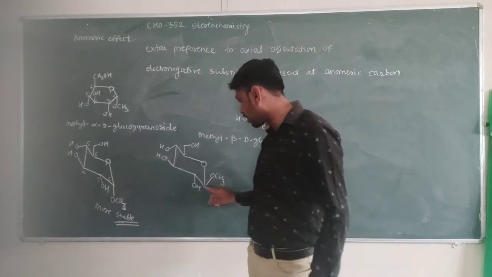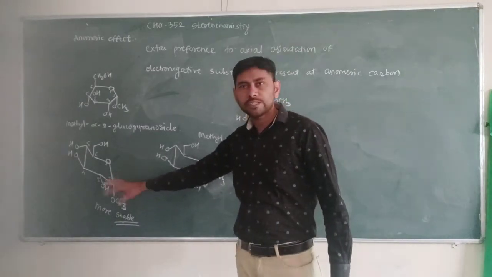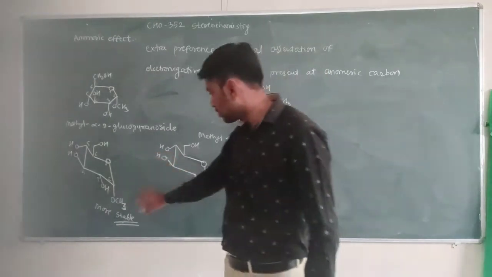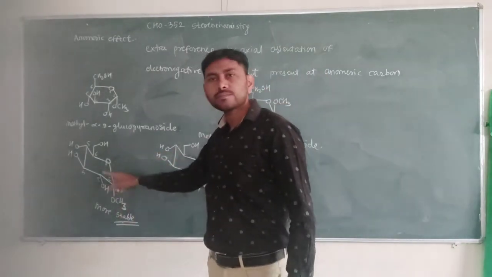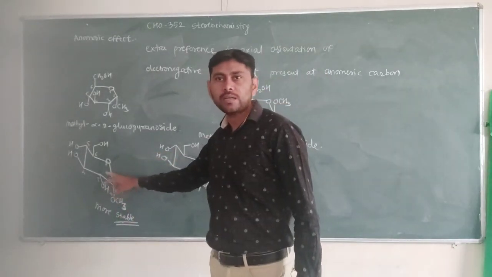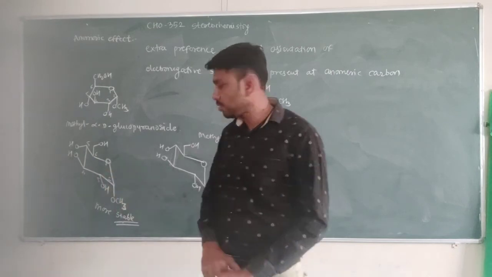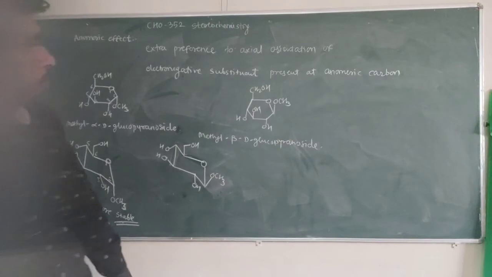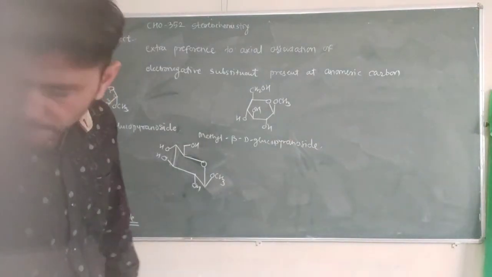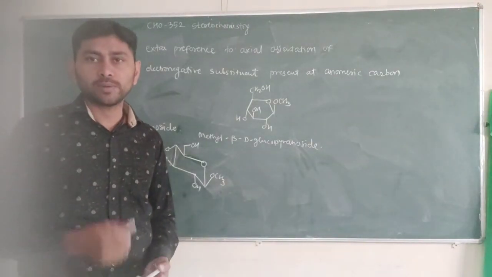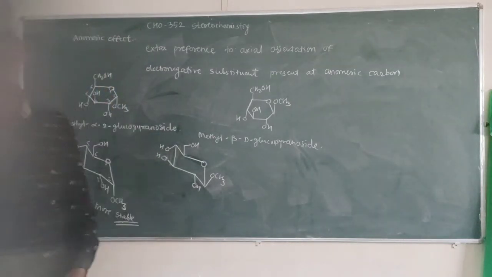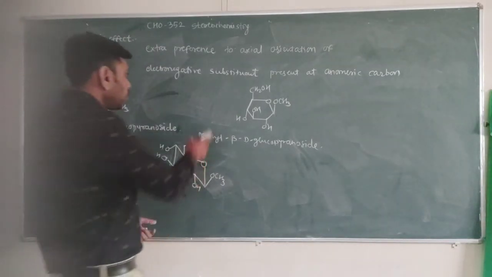So this is the anomeric carbon where the configuration changes, and here extra preference is given to the compound which contains axial orientation of the electronegative substituent. So this is called the anomeric effect. There are certain characteristics of the anomeric effect, certain relative effects. So we have to study the relative effects